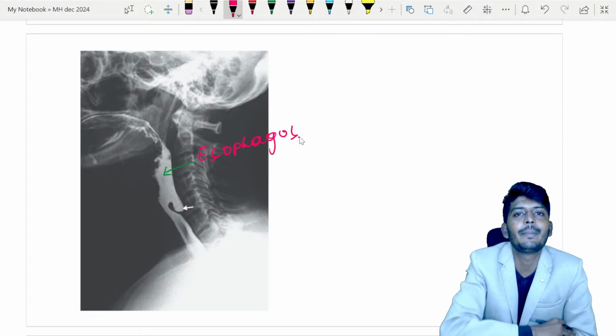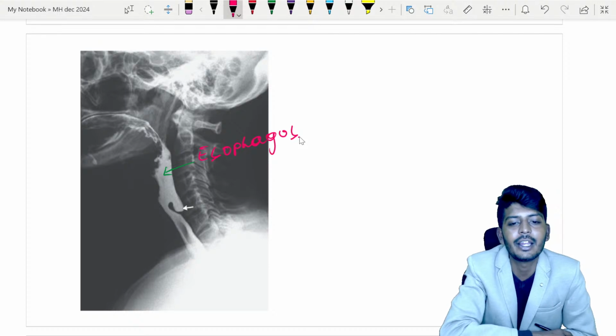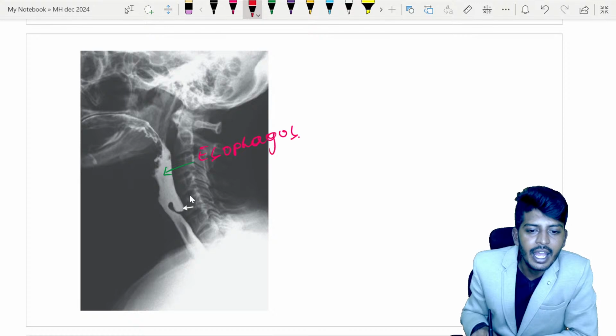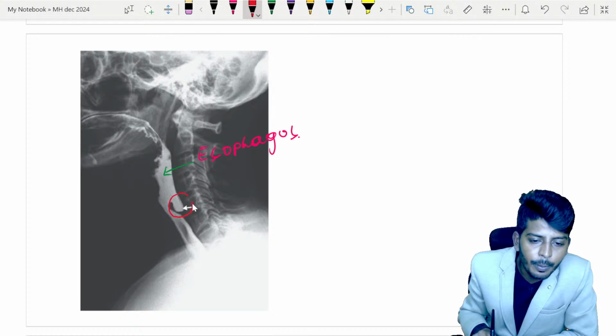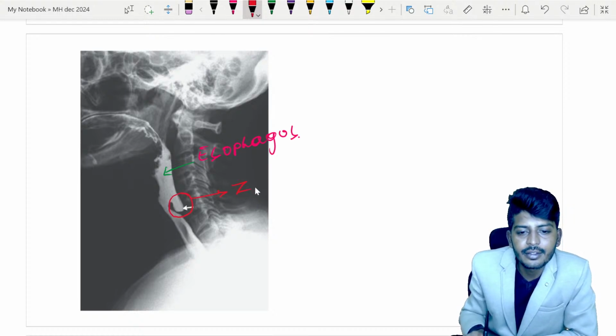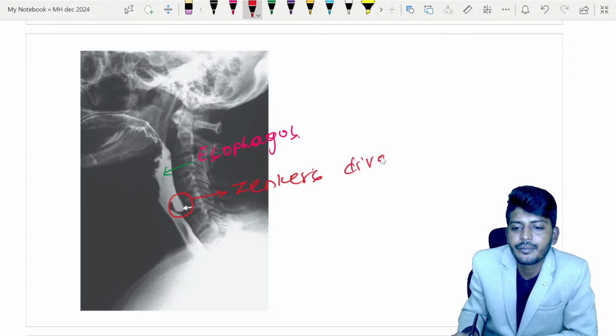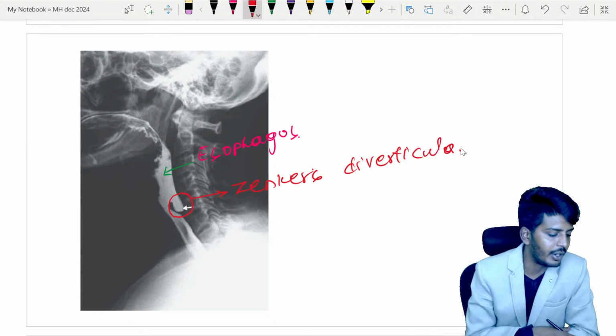Normally, if you take a lateral X-ray, can you see the esophagus? Not visible. So if you take this investigation, my dear students, you can find an outpouching called Zenker's diverticula.